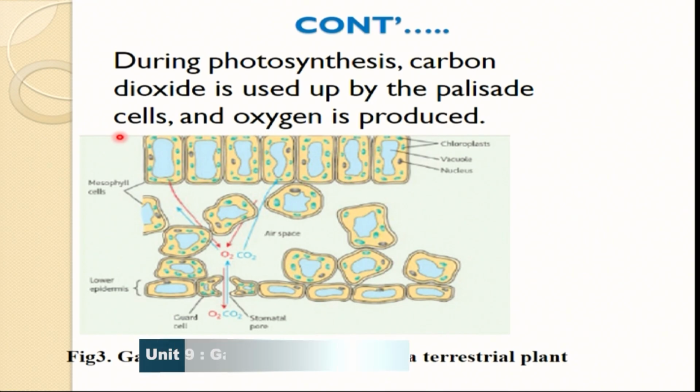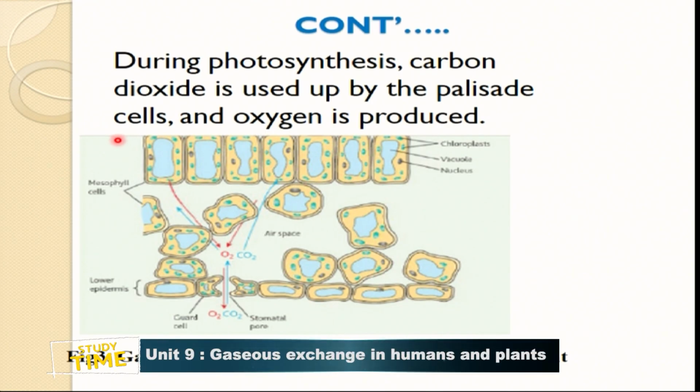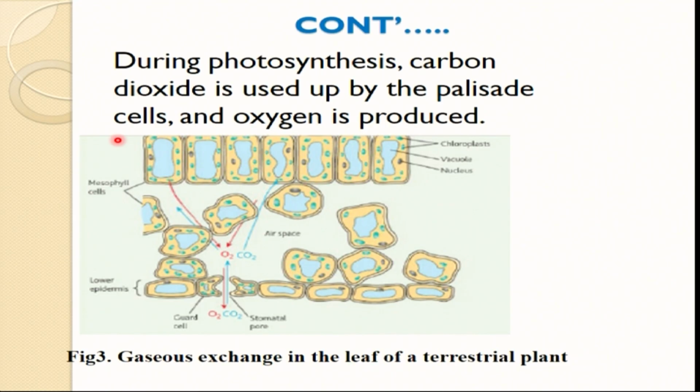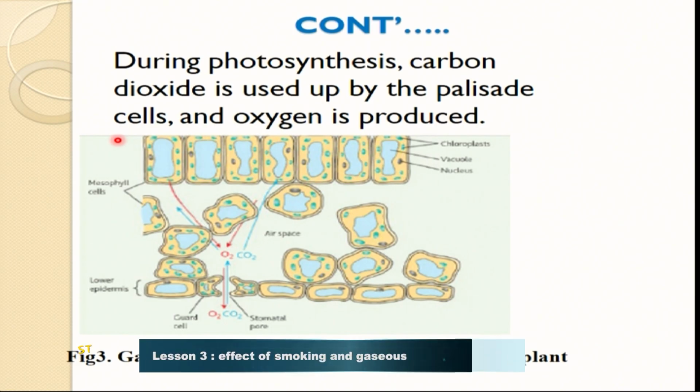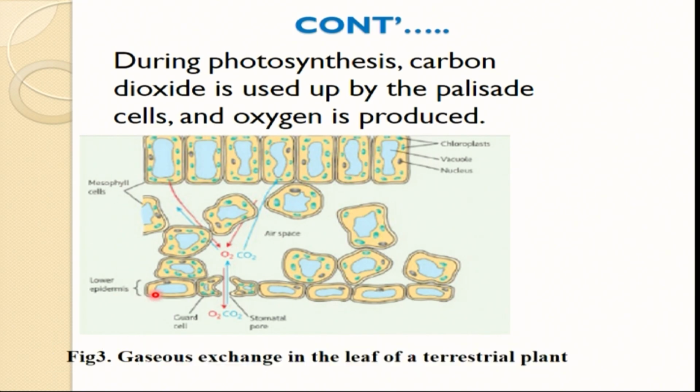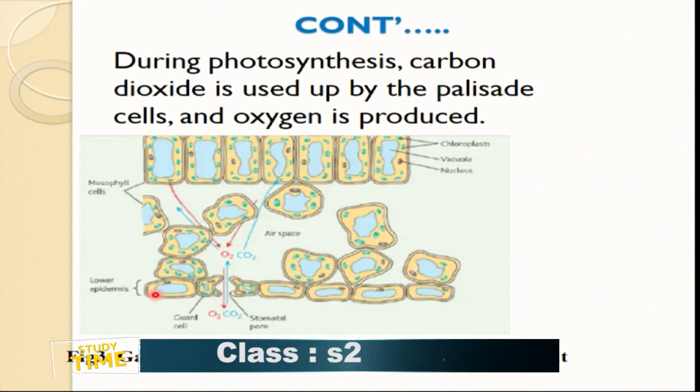I remind you, the upper part of the leaf has more chloroplasts, because in the upper layer is where more photosynthesis takes place compared to the mesophyll layer and even the lower epidermis. When you check the lower epidermis, there are the guard cells, there is air space, and even fewer chloroplasts.